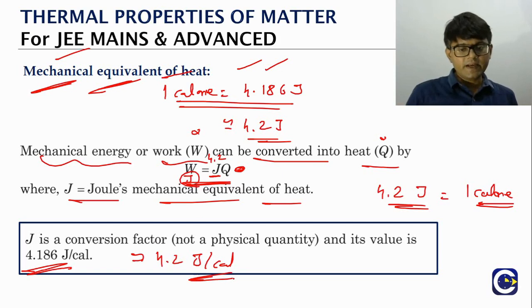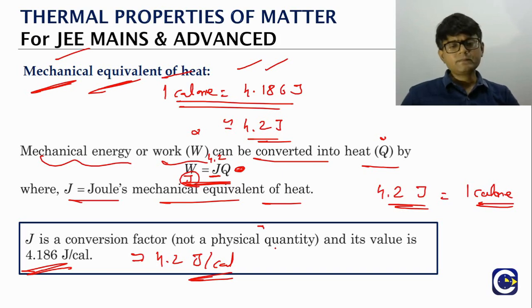Since it is a conversion factor, it will not have any dimensional formula, and also this is not a physical quantity. It is used for converting the heat in calories into joules.